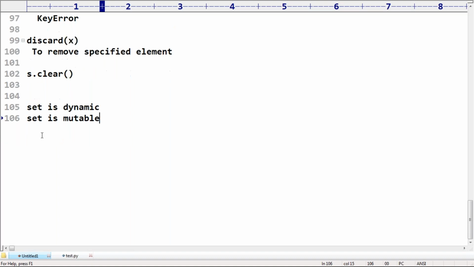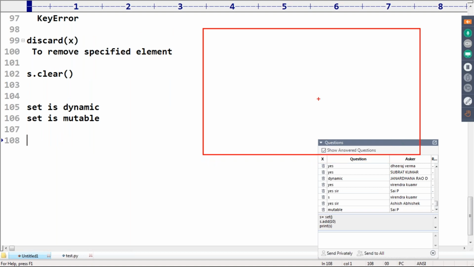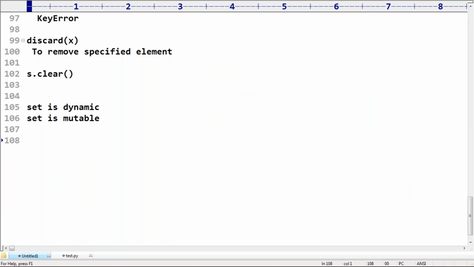Next, sir, I have one small doubt. How many people remember from your childhood what these things are? Yes, what are these things? Somewhere in our childhood mathematics, Venn diagrams. Okay, Venn diagrams. You may have heard about that, the Venn diagram representation.